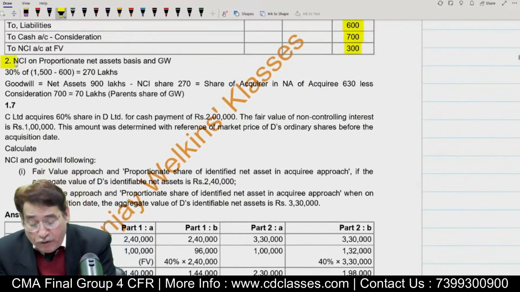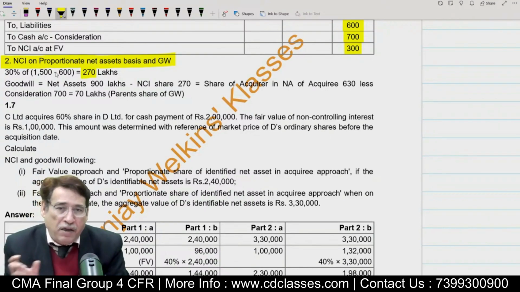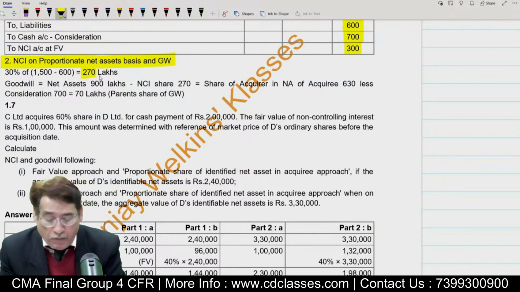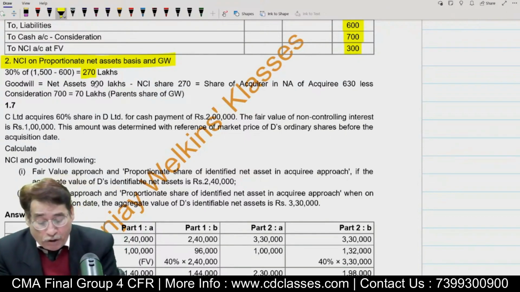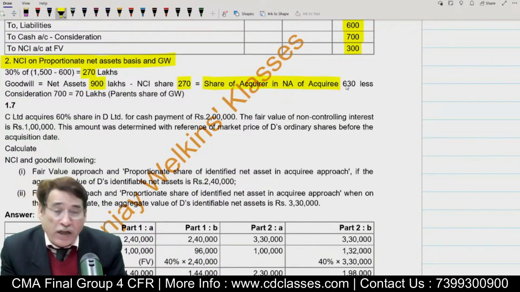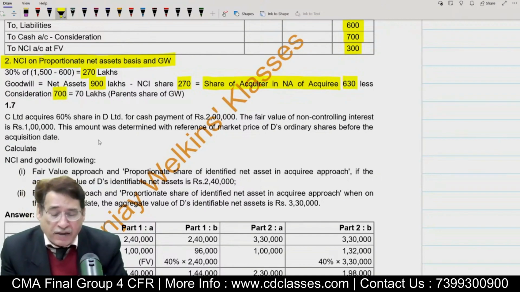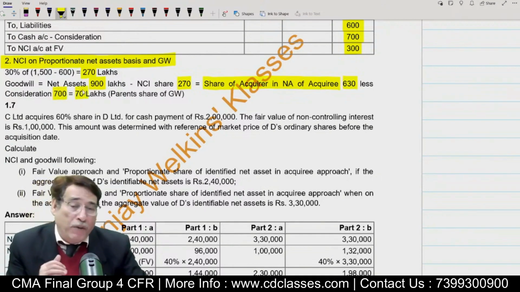In second case, if you would have adopted proportionate share of net assets basis, in that particular case, NCI share would have been 270 because total net assets 1,500 minus 600, 900 into 30%, 270 would have been the share of NCI under PSNA basis. Then you can easily find out the amount of goodwill. See, net asset is 900, NCI share is 270. So share of acquirer in the net assets of acquiree will be 630. And you will compare it with the amount of consideration 700 lakhs. So in this case, your goodwill would have been 70.